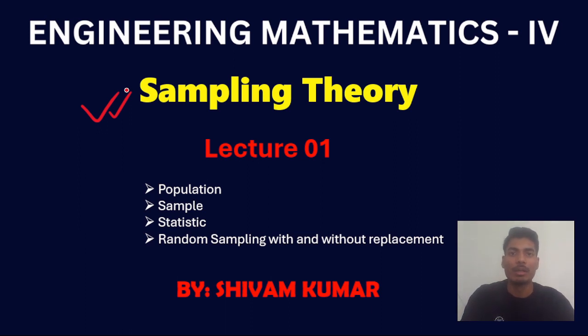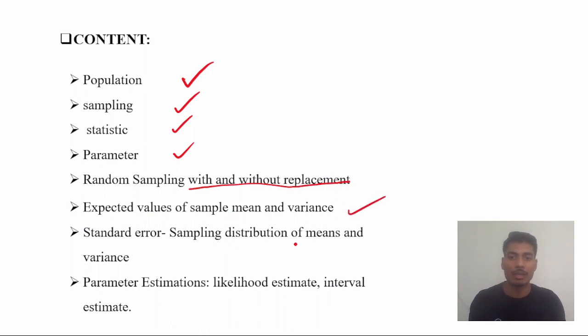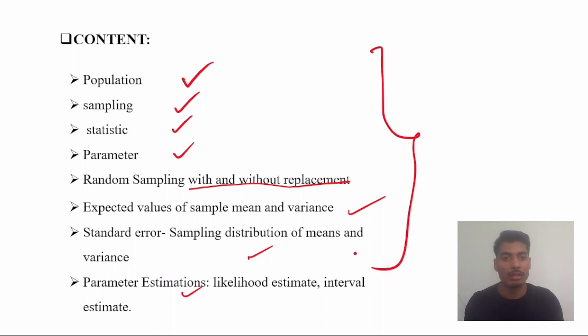I'll teach you from the basic to advanced level, so stay with me. Before entering these chapters, first we should know what content I am going to provide. In this series I'll discuss population, sampling, statistics, parameters, and random sampling with and without replacement, expected value of sample mean and variance, standard error, sampling distributions of mean and variance, and at last parameter estimation, likelihood estimation, and intervals. This is the content which I am going to discuss in the further classes. So let's get started.